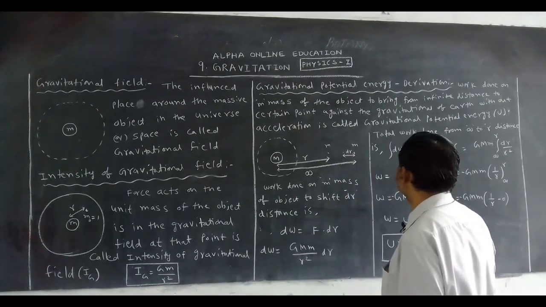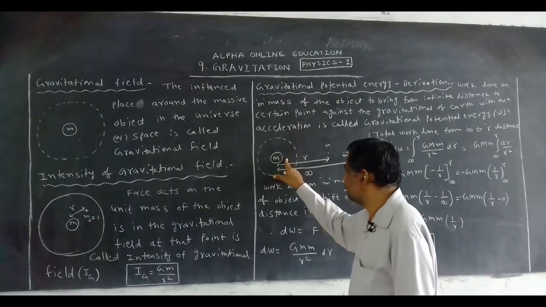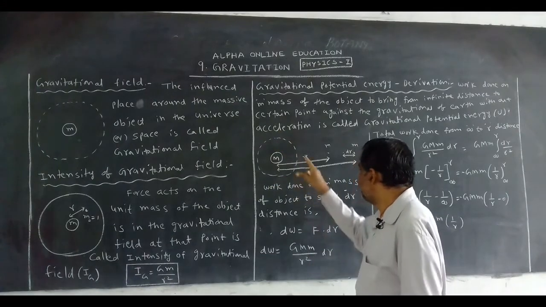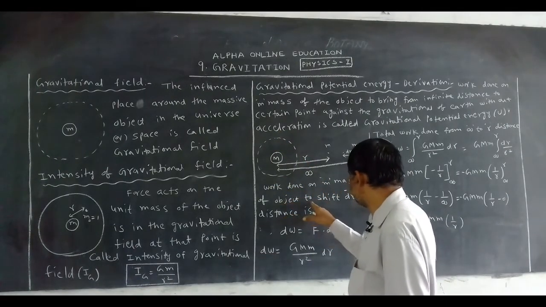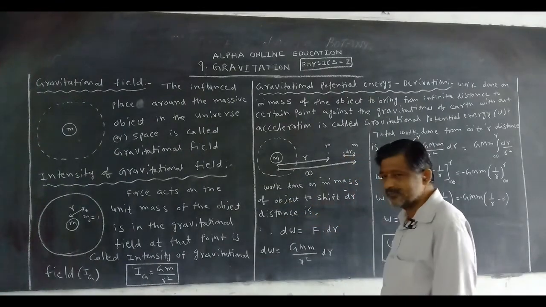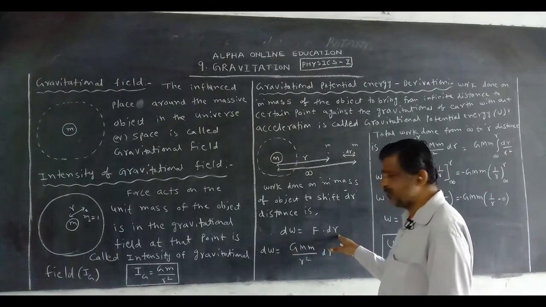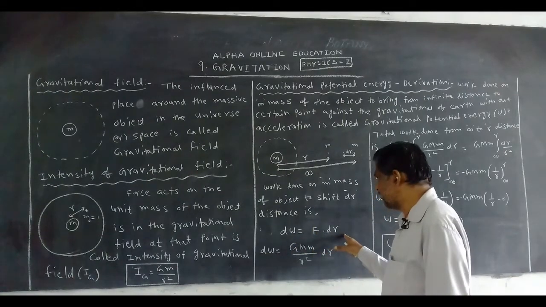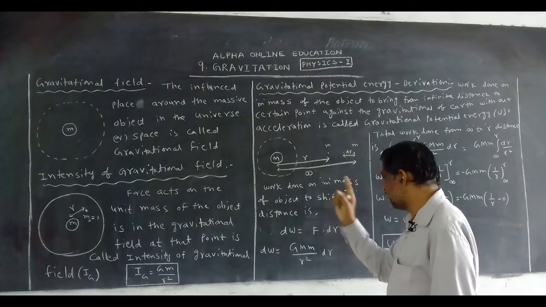Now let us take this is the earth, and this is the influenced place around the earth. Now, work done on m mass of object to shift dr distance: we know the equation for work, force into displacement. Work depends on displacement but not the force.